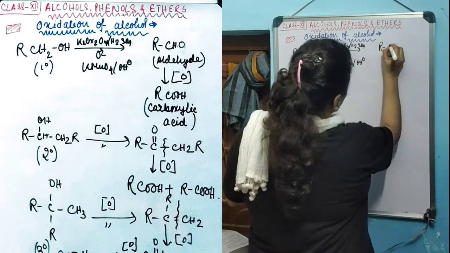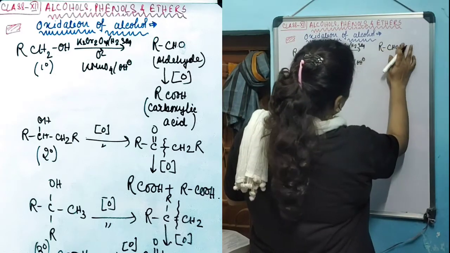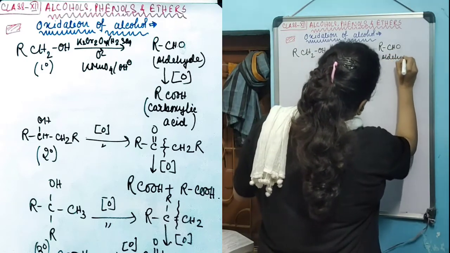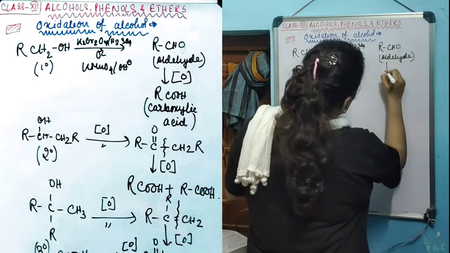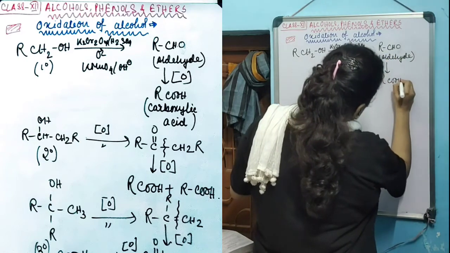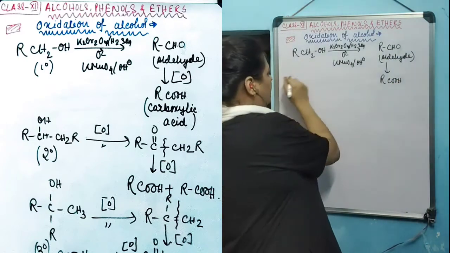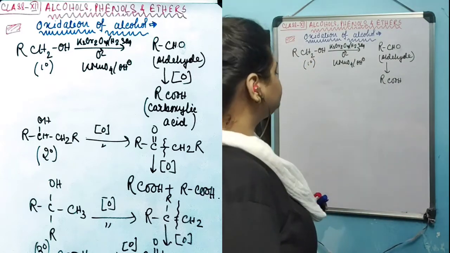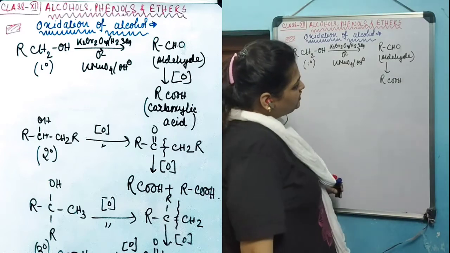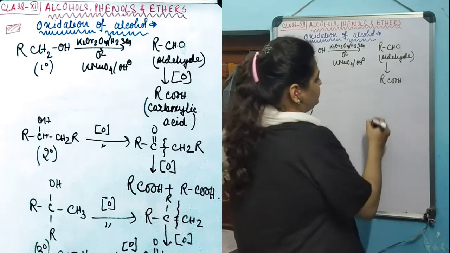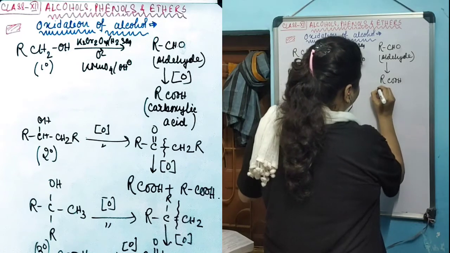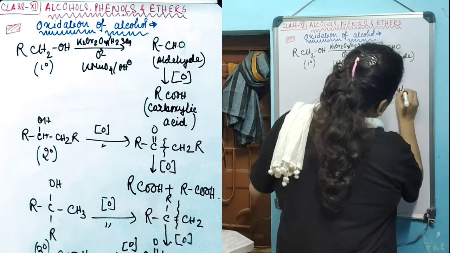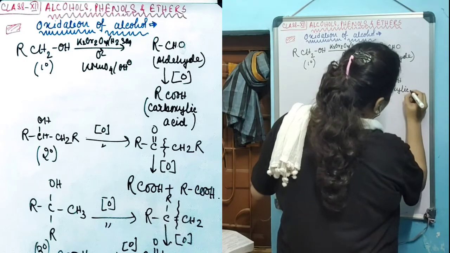In that case, RCHO aldehyde will be formed, and spontaneously this aldehyde will then form the carboxylic acid. So when the 1 degree alcohol is subjected to oxidation with the strong oxidizing agent, carboxylic acid will be the resultant product via the formation of an aldehyde product.